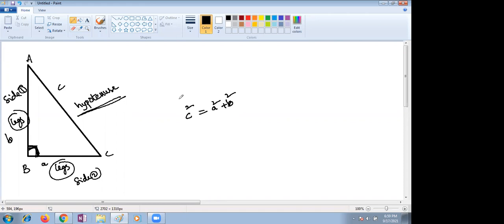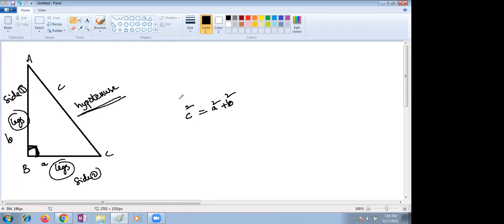So first, in a right angle triangle, we take the side opposite to the right angle as the hypotenuse. We square the other two sides and add them, and that should be equated to the hypotenuse square. In this case, the converse theorem is also true.